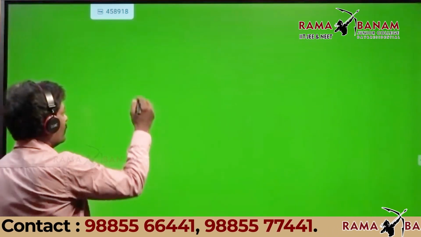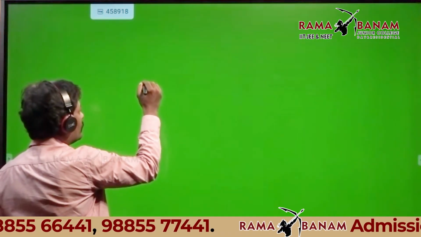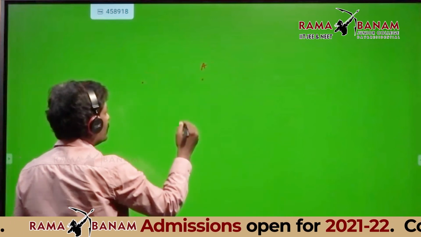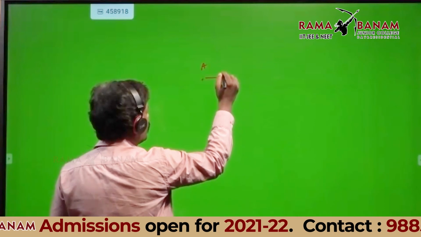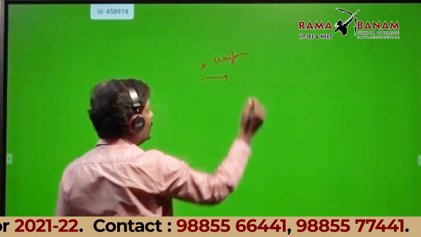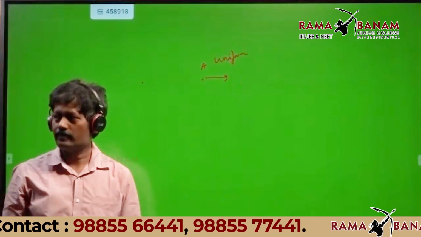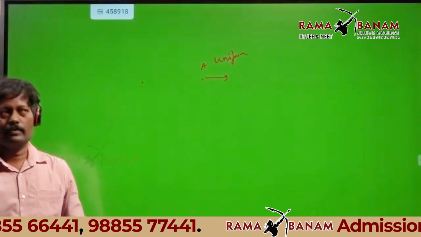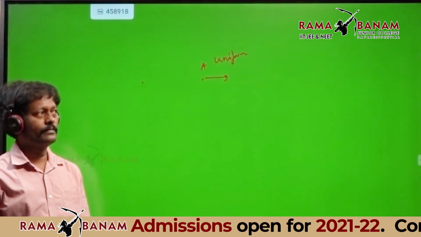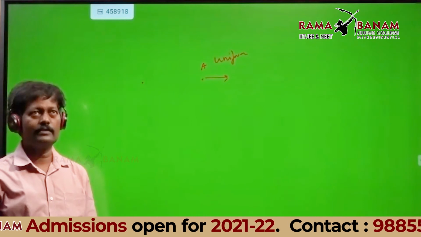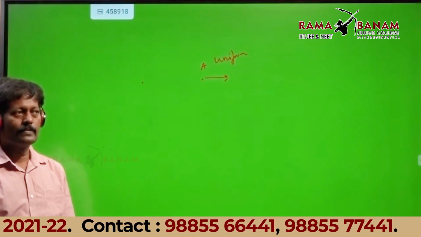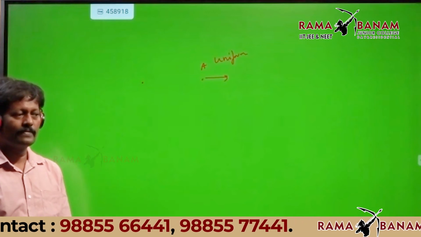Now listen. Sir, I have a doubt. Yeah, tell me. In the previous example, you had told we have to find the time when they both meet. Now A will go to the point and B also will go to the point, but we took all the D distance, sir.